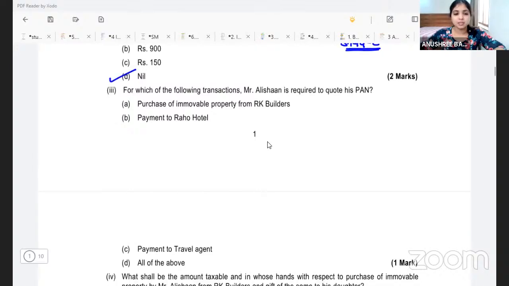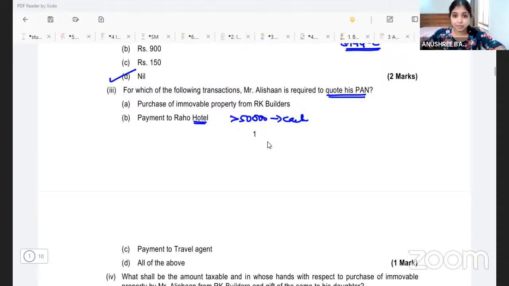Now talking about the third subdivision. For which of the following transactions Mr. Alishan is required to quote his PAN? Quoting the PAN number is not required for every transaction. Whenever you make payment, there are only few transactions where you have to quote your PAN. For example, if you make a payment to a hotel or to a restaurant more than 50,000 in cash, you will have to give your PAN number also to the hotel.